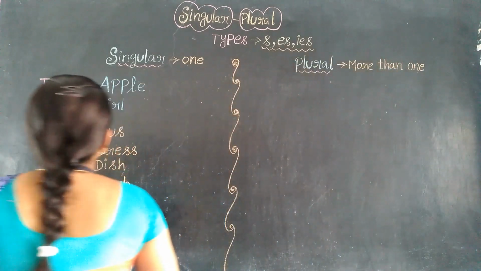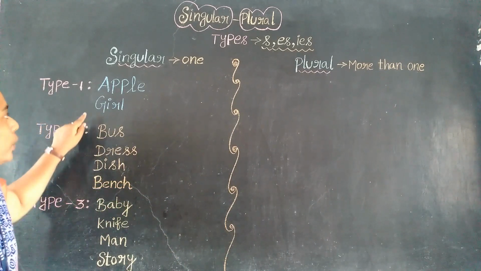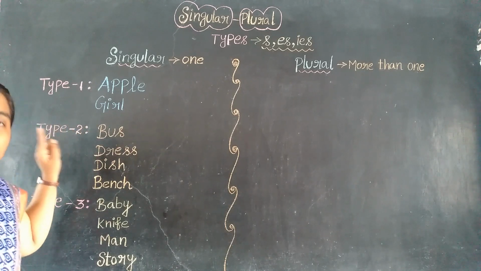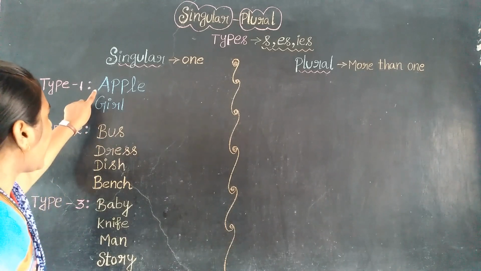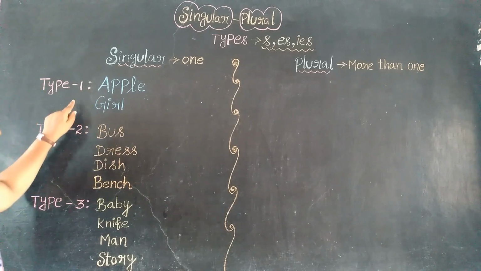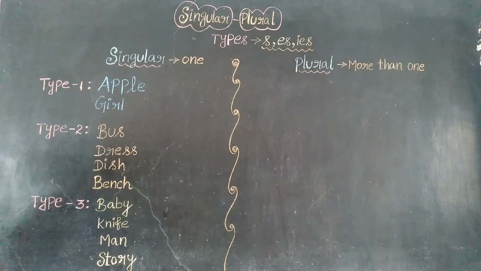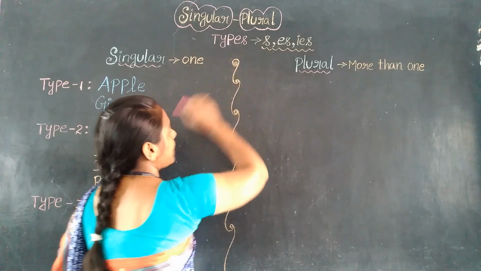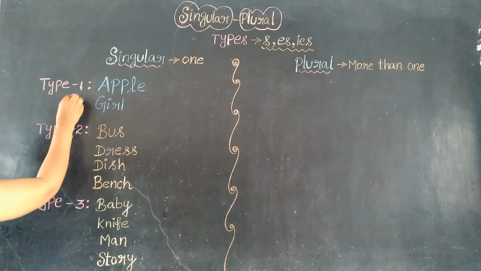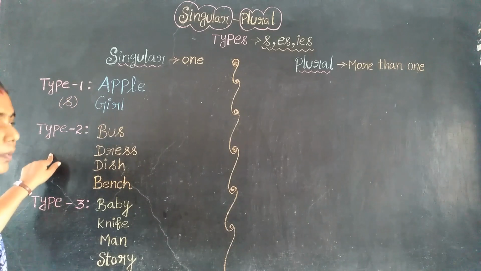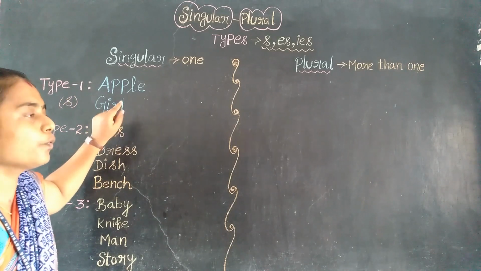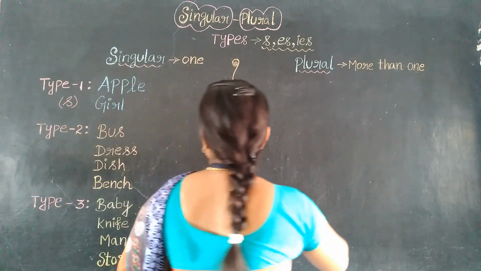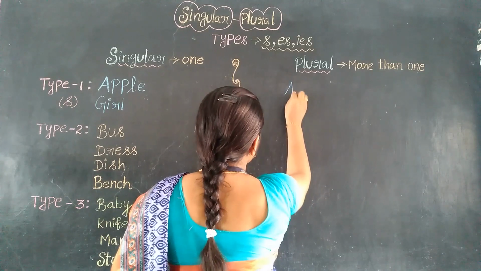See, first type. I have given some words. These words are all singular, because they refer to only one. I have given apple and girl in the first type. Adding s is the first type. Whatever the word may be, we should add s at the end of the word. Let us convert into plural form.